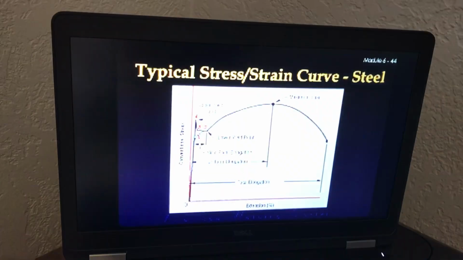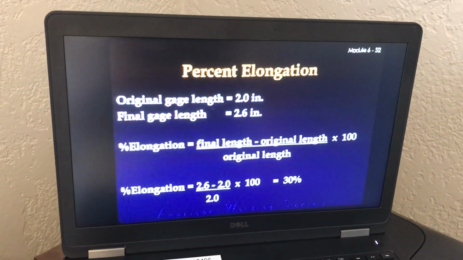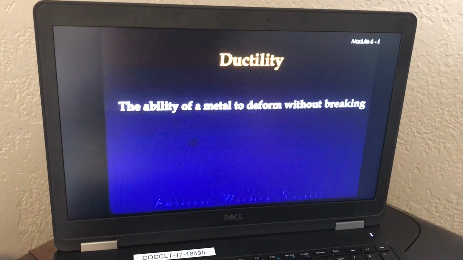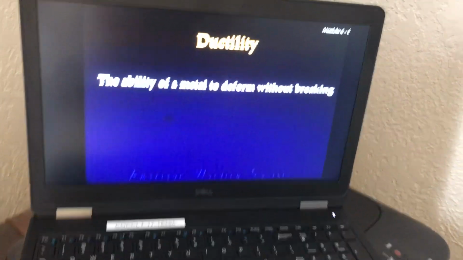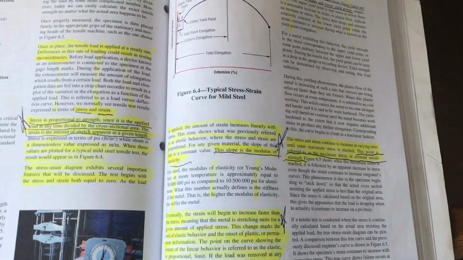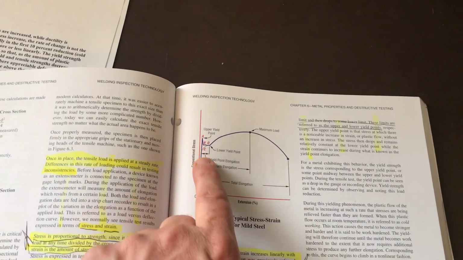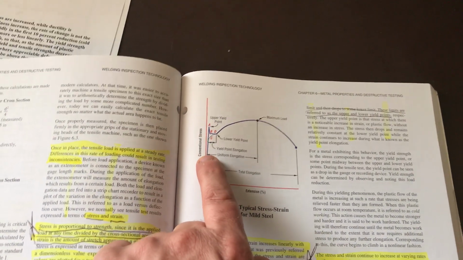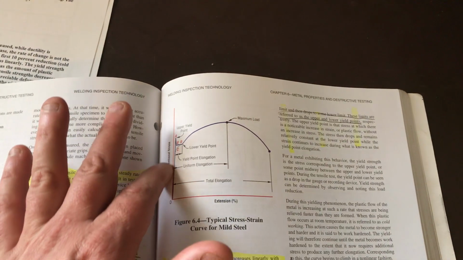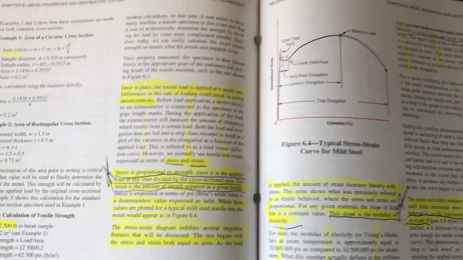Sample prep talks about calculation. Here we're at the typical stress strain curve. We'll go through some of that. Ductility is the ability of the metal to deform without breaking, to be drawn into a wire. Okay. So basically, here it is, right? What they're telling you is exactly this. Here's the amount of load put in, or in this case, we're looking at a stress strain. So now this is our stress.